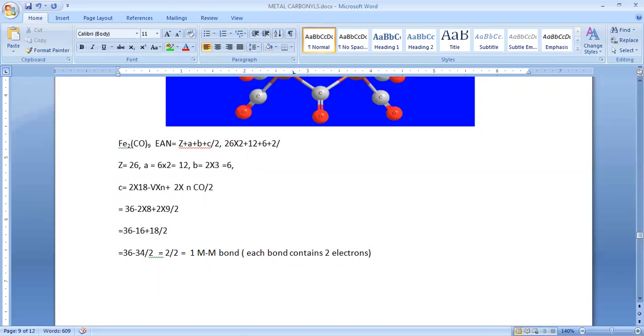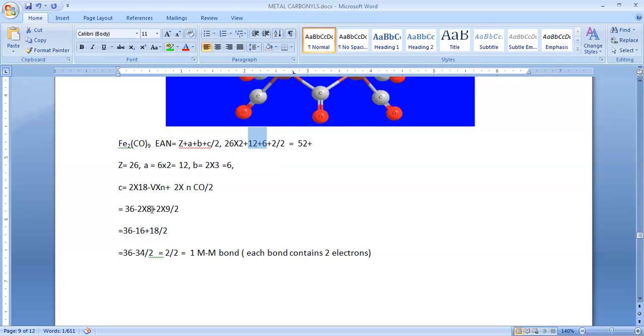So that gives how much? 26 into 2, that is 52, plus this one, 12 plus 6, 18. So instead of A plus B, you can consider it as 18.